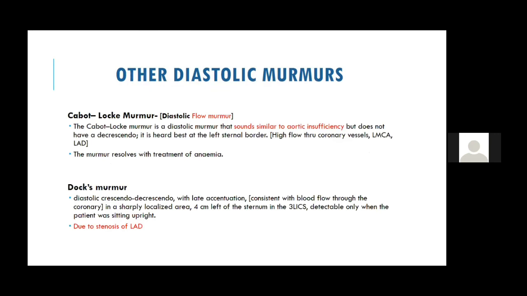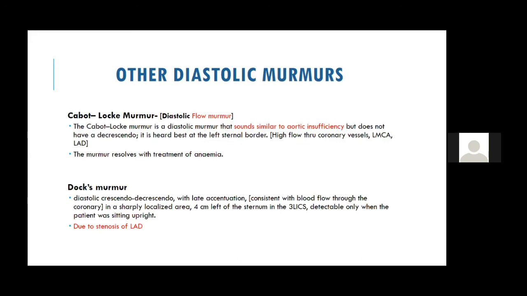Now there are other common causes of mid-diastolic murmur. I won't go into the detail. Something known as Dock's murmur, which is a stenosis of the left anterior descending artery, or the Cabot-Locke murmur, which you get in anemia, a flow murmur similar to aortic insufficiency.